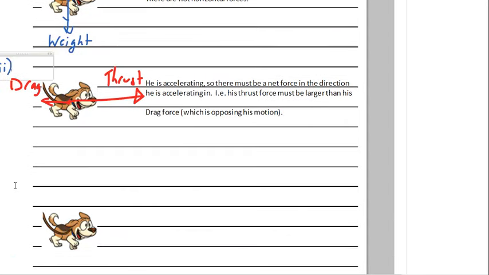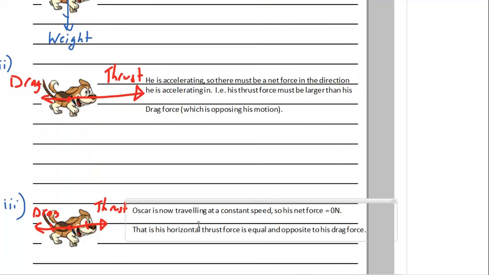Okay, well let's have a look at the third case, while he's travelling at a constant speed. Well, at a constant speed, his thrust must be equal and opposite to his drag. And so these will have little dashes on them to say that they are the same size. If we were to put that in words, Oscar is now travelling at a constant speed, so his net force is 0 newtons. That is, his horizontal thrust force is equal and opposite to his drag force. If you just say equal to, that means that the drag force is actually pointing in the same direction, and so he'll be accelerating. So without that word opposite, your answer is wrong. Okay, so that's the sort of thing that we're looking for.